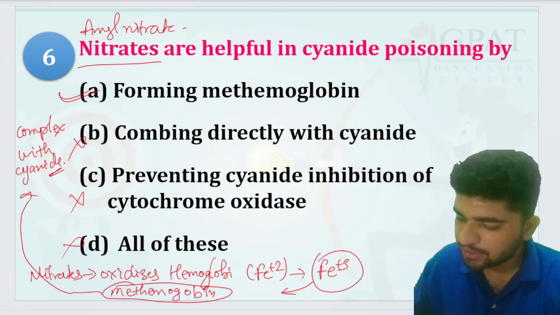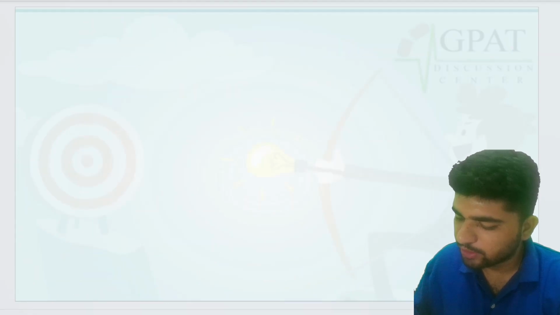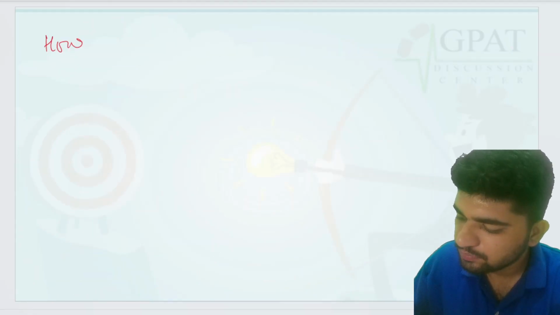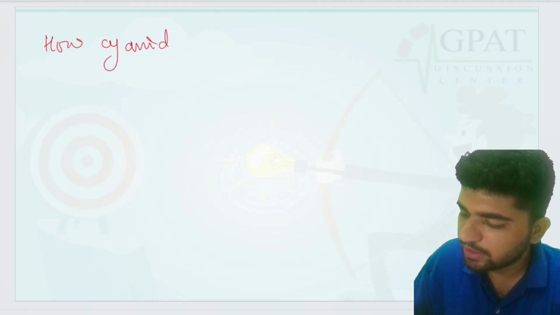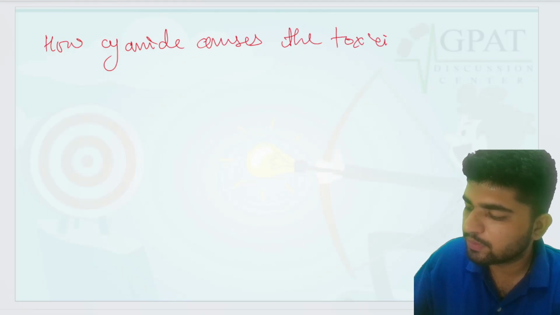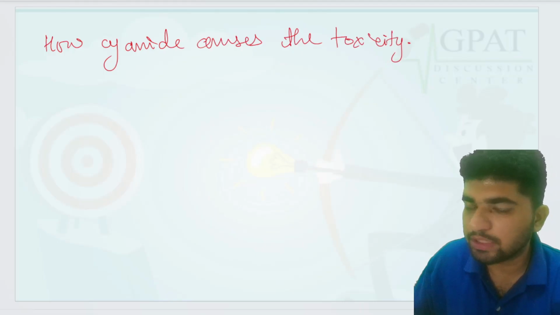See, let's talk about it in a brief manner. Let's take a blank slide over here. How does cyanide cause toxicity?